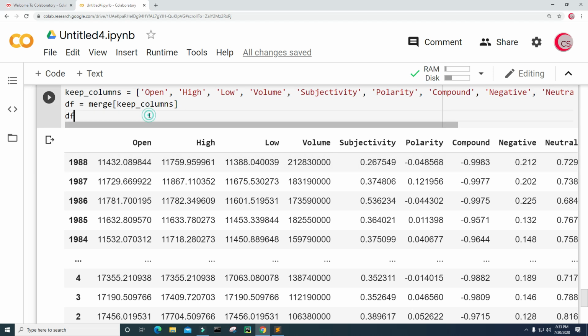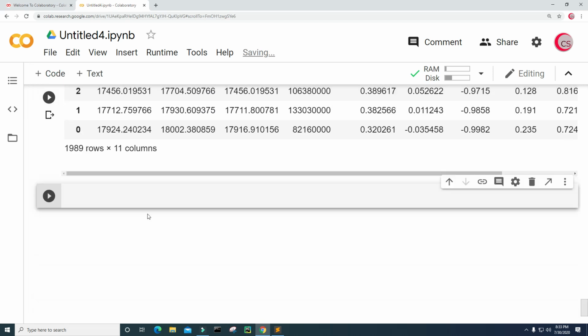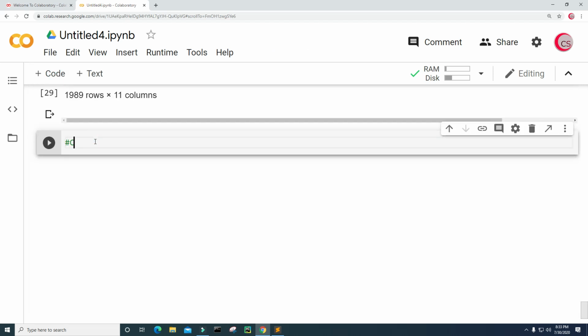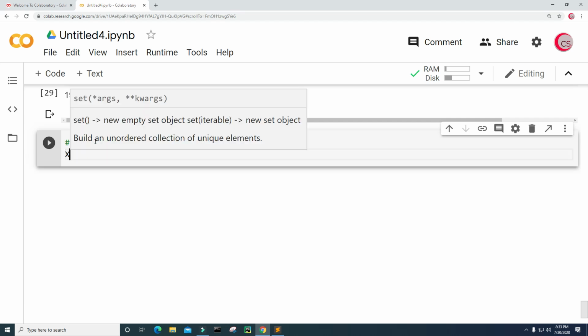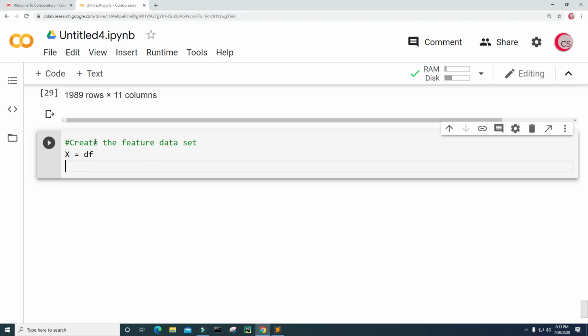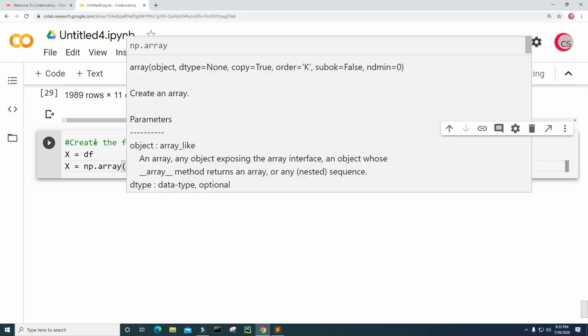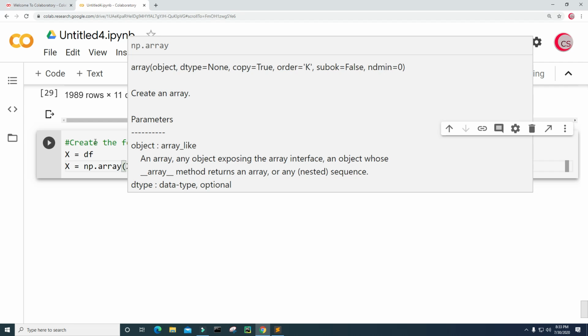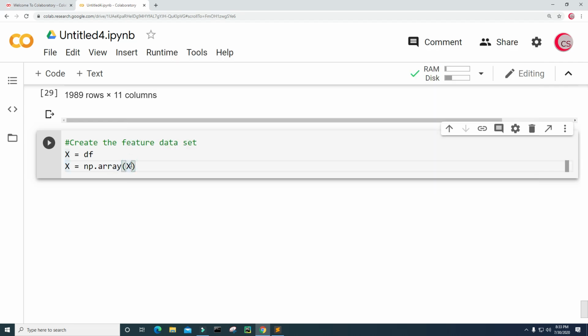All right, so now let's create a new cell, and let's create the feature data set. So I'm going to create a variable called x, and I'm going to set it equal to np.array, and we're going to drop that label column. So just type df.drop, and the column that I want to drop is the label. And again, I want to drop the column, so we're going to put 1 there.